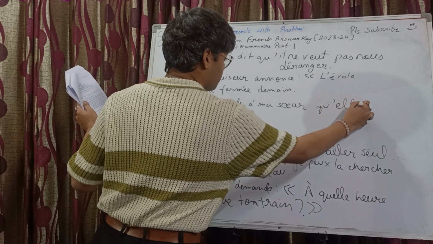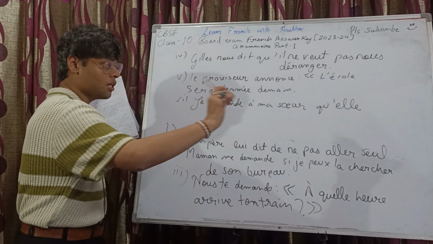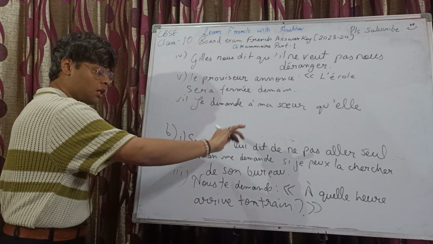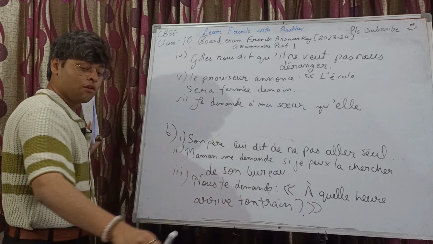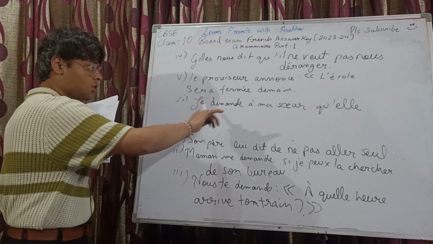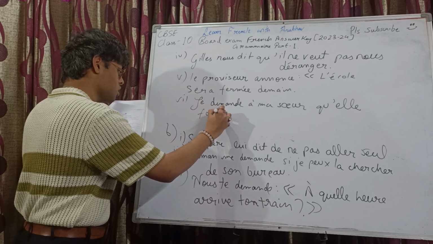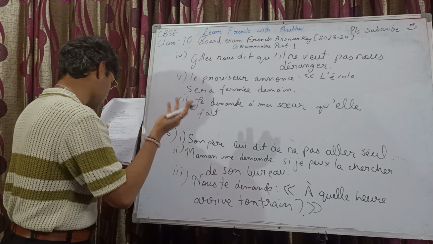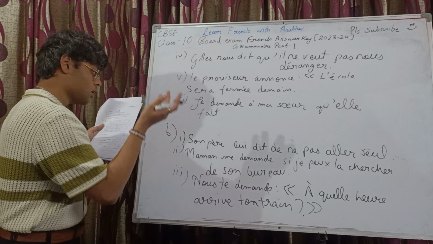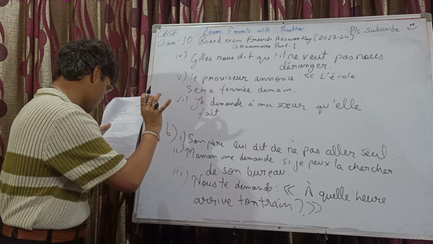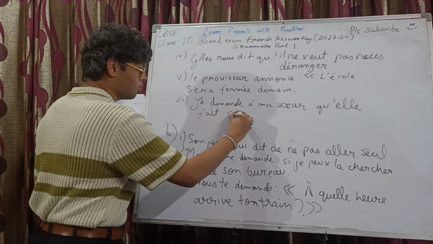Of course, if I'm asking something from my sister, I'll refer to her as you. But if I'm reporting that speech, I'll be referring to my sister in third person, right? So, je demande à ma sœur qu'elle fait samedi soir.